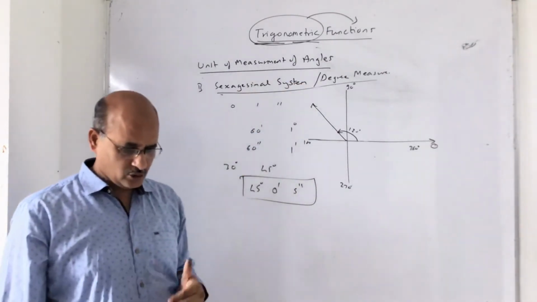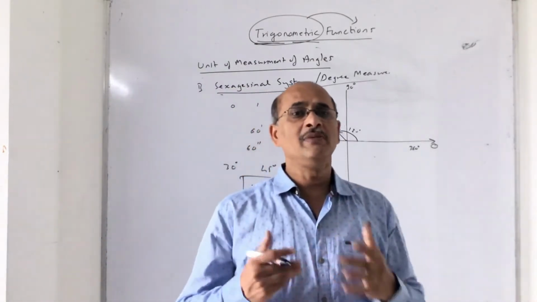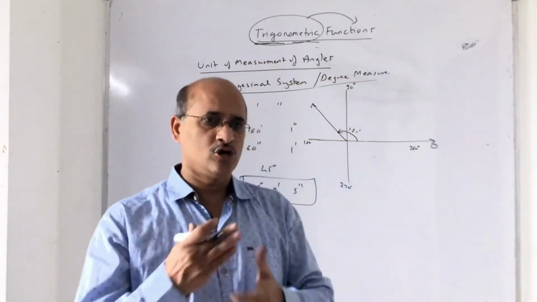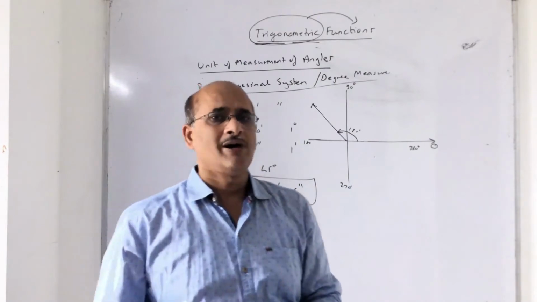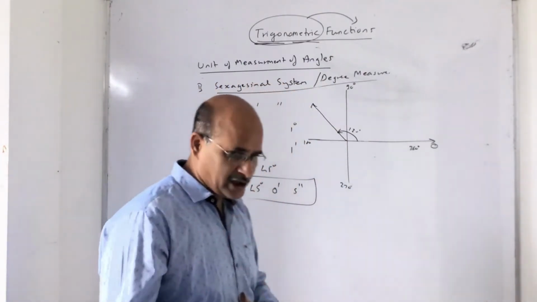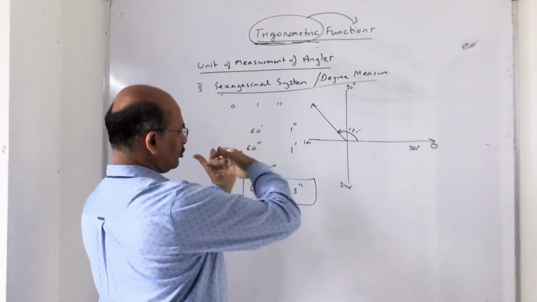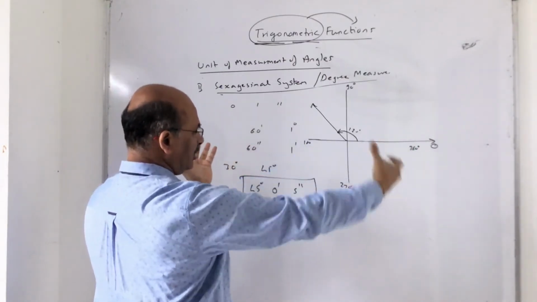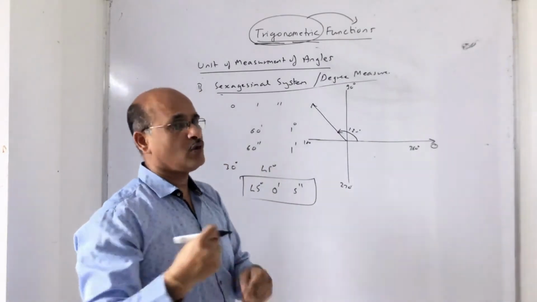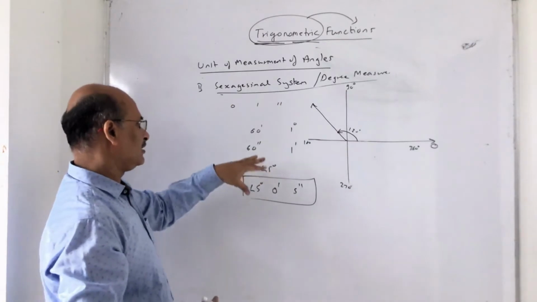Now what is important to study is another unit which you are not aware of, that is radian measure of an angle. The unit of measuring of the angle can also be done with the help of another term called radian measure instead of degree measure. Once we understand what is the radian measure, then we will see the connection between degree and radian measure, because you should know how to convert a degree angle into radian, and a radian into degree. That's more simple. But what is important, you have to understand what is a radian measure of an angle. Okay, so this is just a sexagesimal system, degree measure.